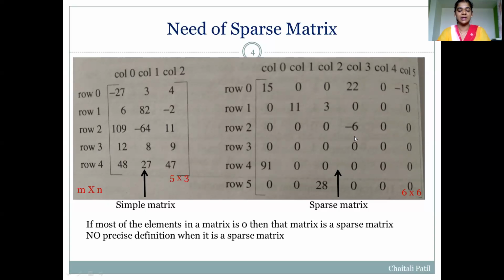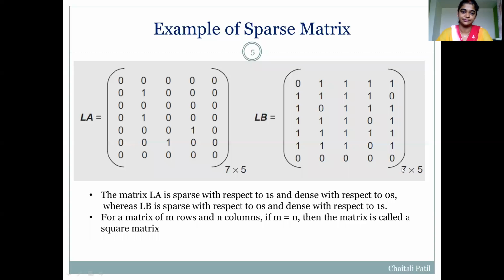This second matrix is a sparse matrix because it contains the maximum number of zeros. So what is the meaning of sparse matrix? If the matrix contains more zeros, then it is called a sparse matrix. There is no precise definition of how many zeros, or what percentage of zeros, should be there in a matrix. Generally, it is said that if there are more zeros, then it is a sparse matrix.